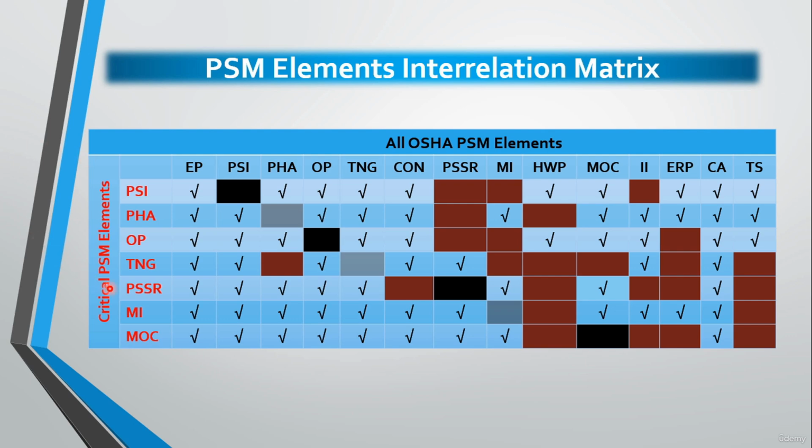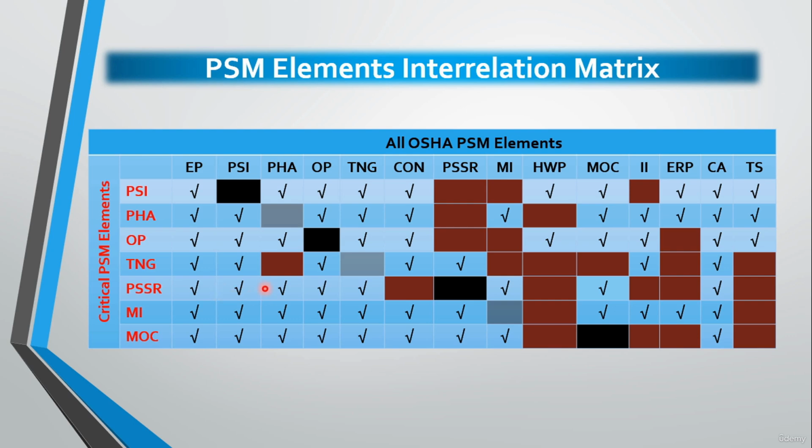Okay, moving to the fifth critical element, the pre-startup safety review, or PSSR for short. Regarding the interrelation between it and the employee participation, we will find that PSSR information and resolution of recommendations should be accessible to all affected plant personnel, of course. Regarding the interrelation between it and the PSI, we will find the review and confirmation that construction of the equipment is done in accordance with the design specifications before the startup of a new process.